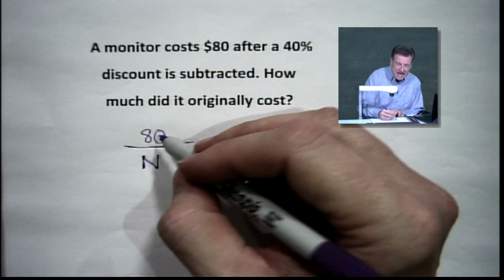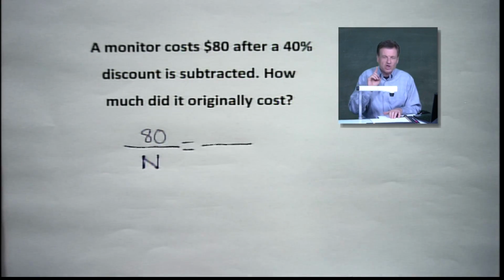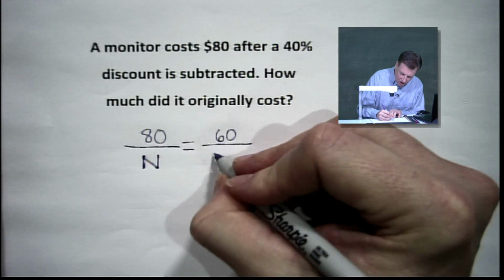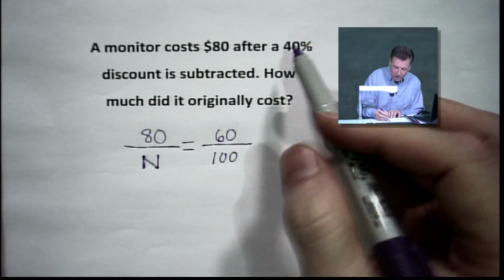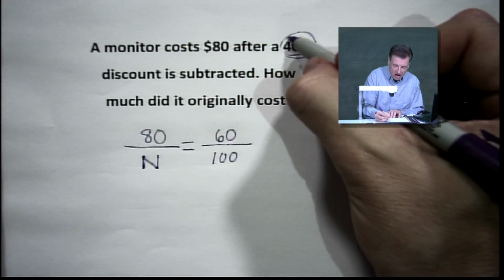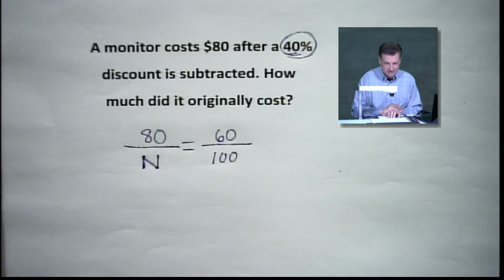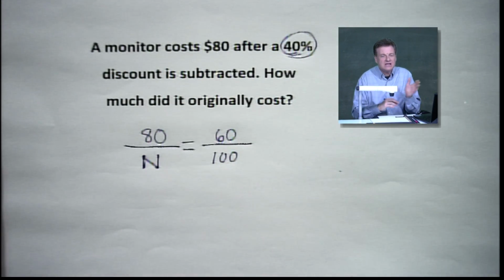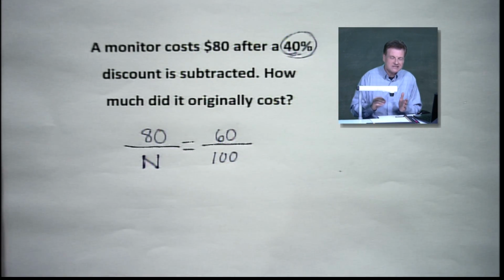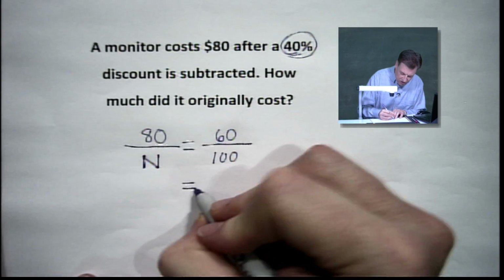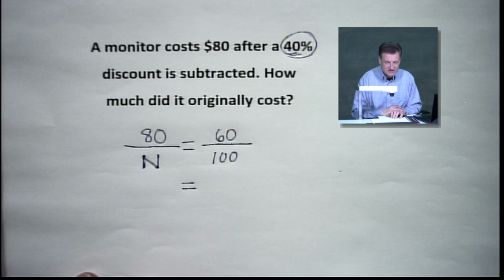That means we kept 60% of the original cost. All right? So we're going to put 60 over 100. Again, where did that come from? We subtract 40% from 100%. All right? That's where we get the 60. Now, let's do our cross multiplication, and we're going to see how much this crazy thing cost. All right? So it looks like we are going to keep 60% of the price. We'll find out where this thing came from.